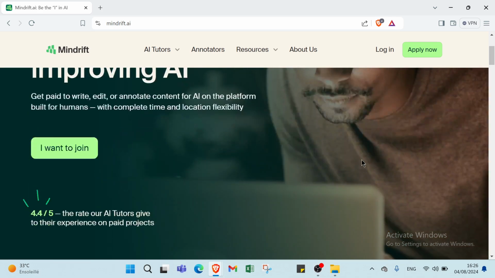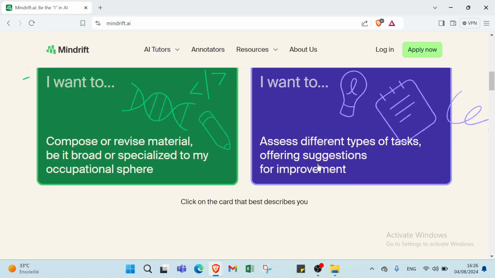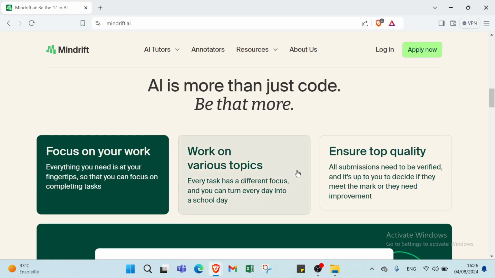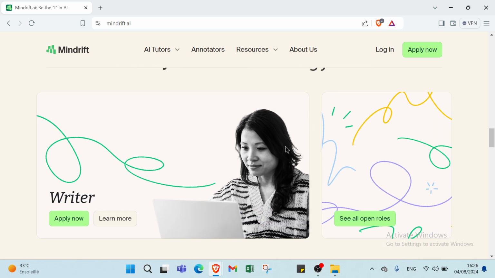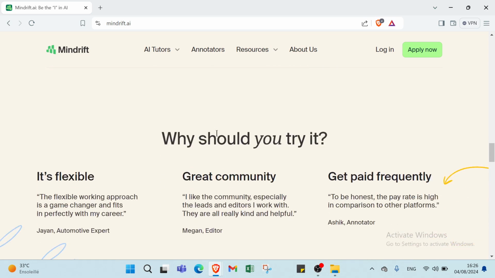Then if we scroll down, we have other information here, like priority roles, start earning faster, if you are a writer, or here we have also benefits of Mindrift, like flexibility. The flexible working approach is a game changer and fits perfectly with my career.